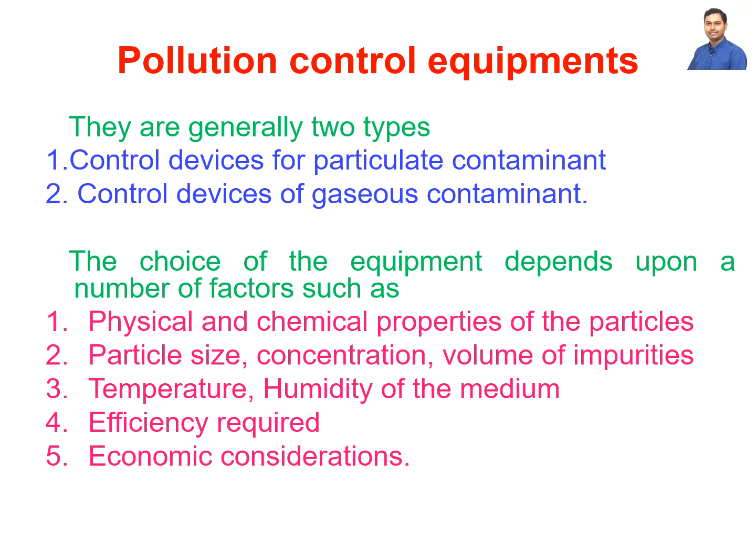There are generally two types: control devices for particulate contaminants and control devices for gaseous contaminants. The choice of equipment depends on a number of factors, such as the physical and chemical properties of the particles, particle size, concentration, volume of impurities, temperature, humidity of the medium, and the efficiency required. Depending on how much efficiency we need, we can choose the equipment, along with economic considerations.